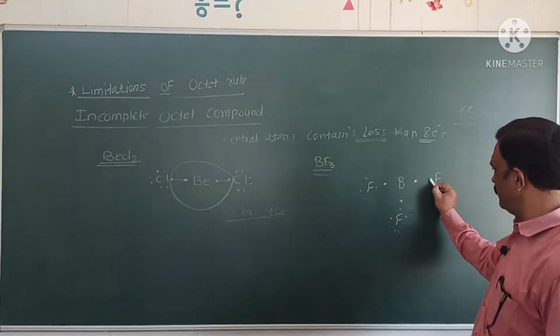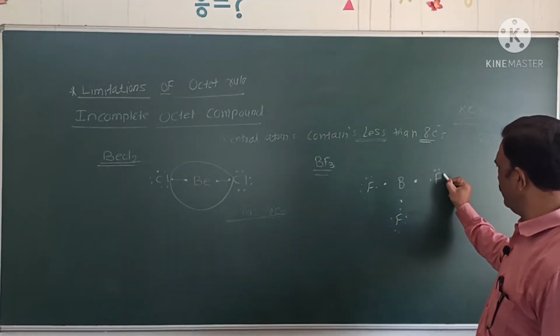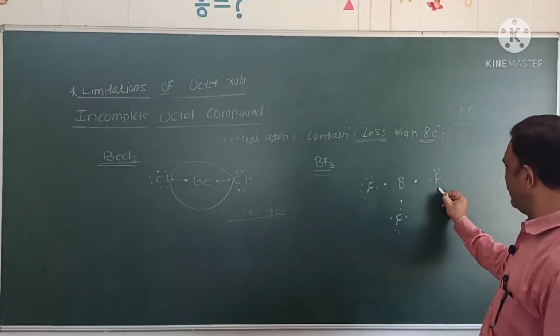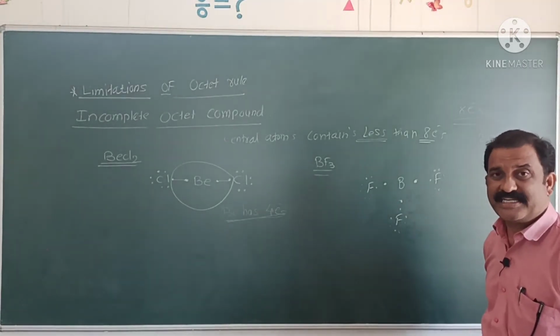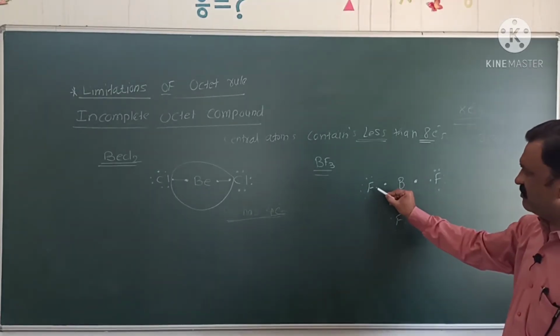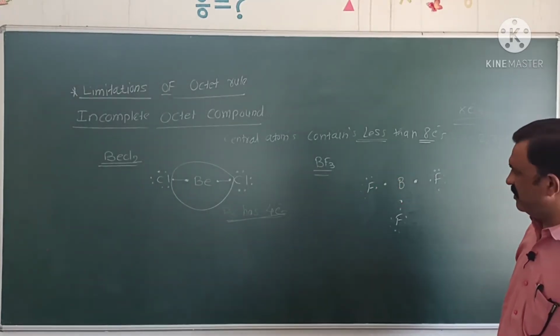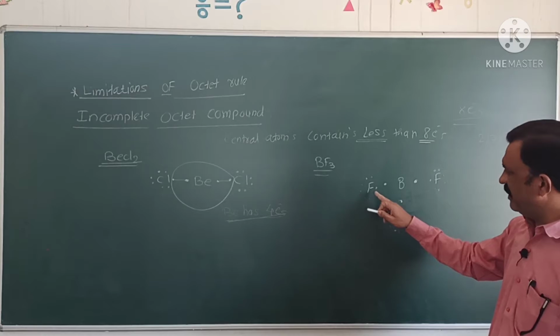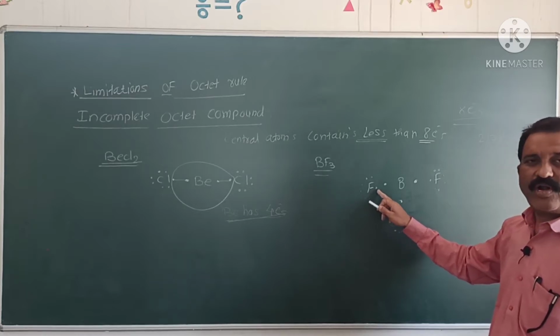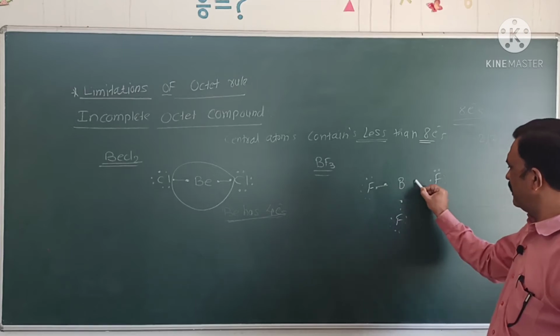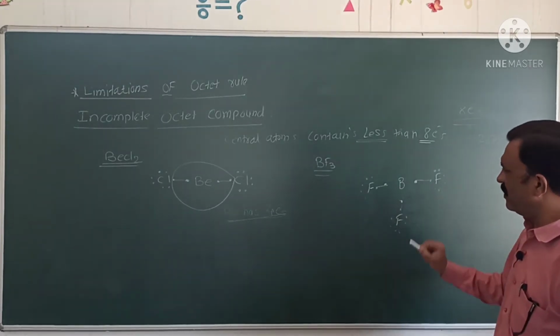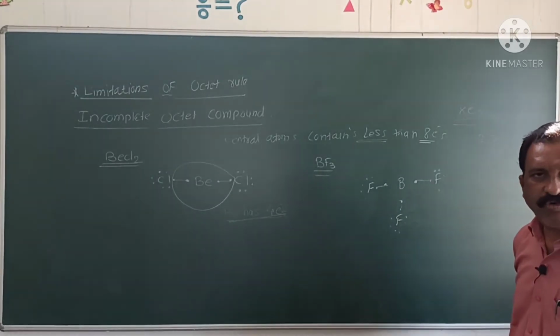According to the Lewis concept, valence electrons are represented by a dot. Here an electron of boron and fluorine are shared and a covalent bond is formed.